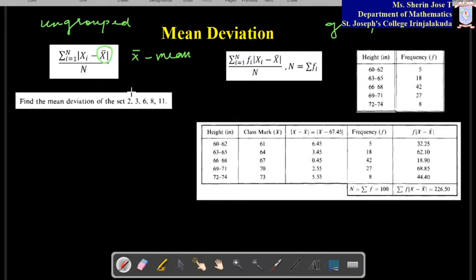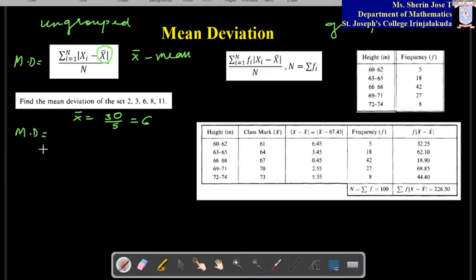So let us find it for this set of values. Mean deviation we can write as m.d., that is the notation we are using. So mean deviation MD equals, first we have to find the mean. What is x bar? X bar is equal to the sum of all these numbers divided by how many numbers there are. 5 numbers are there. The sum of these numbers is 30, and 30 by 5 is equal to 6. So your mean is 6.